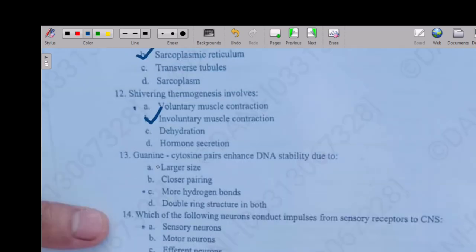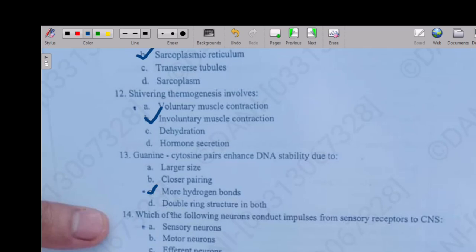ये हमारे कंट्रोल में नहीं होते। So the next question is: guanine cytosine pairs enhance DNA stability due to option A, large size, option B, close pairing, option C, more hydrogen bonds, D, double ring structure. So the right answer is option C, more hydrogen bonds.